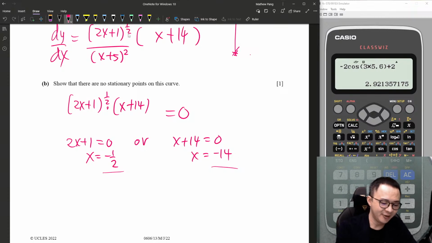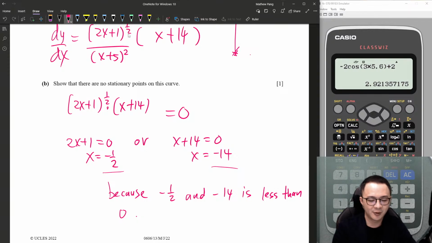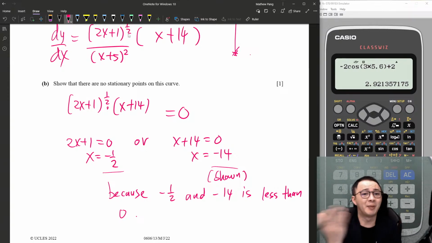So I will say, because negative 1/2 and negative 14 are less than 0, rejected both, then you write shown. Just use any way to show that you understand about this 1 mark question. Just 1 mark.